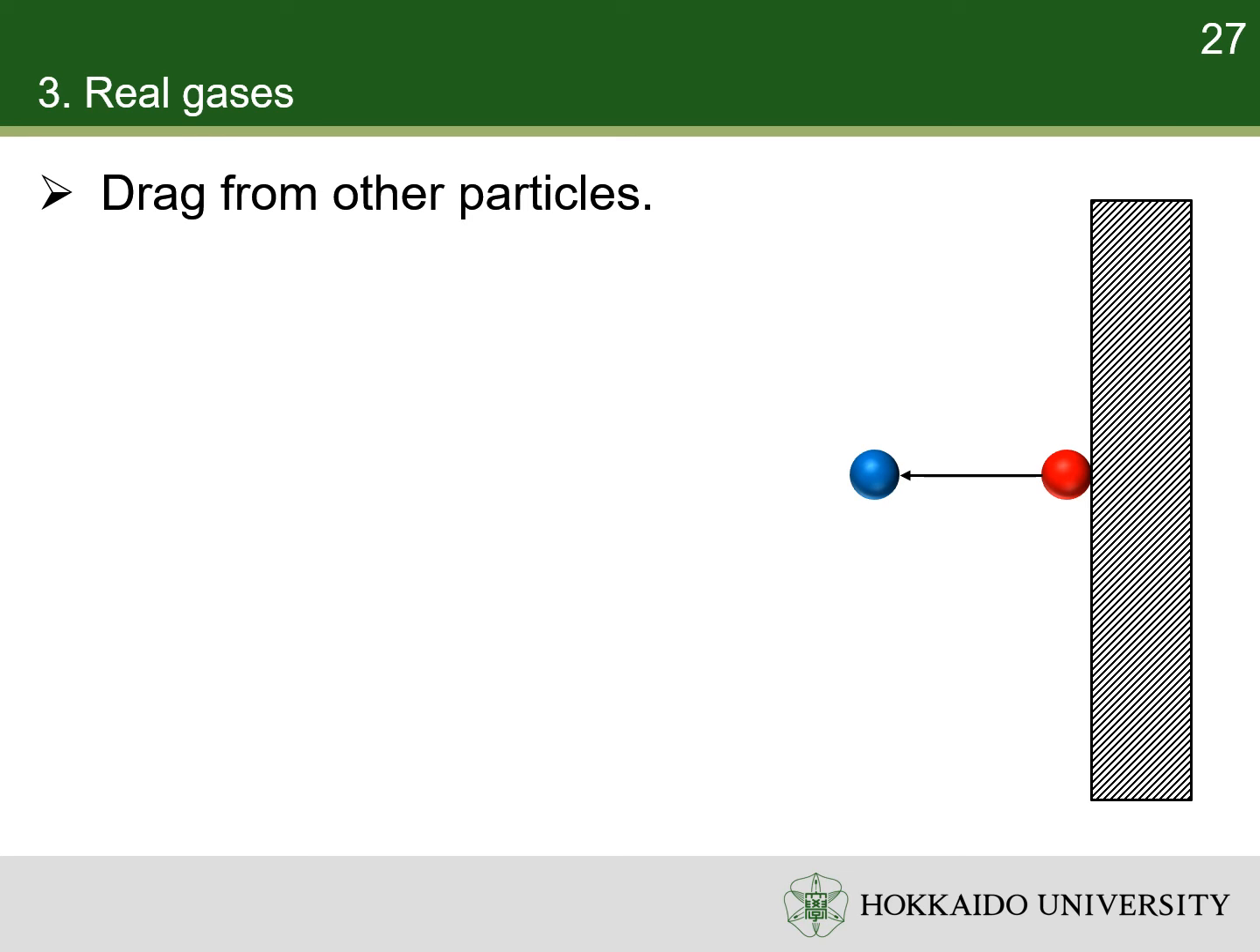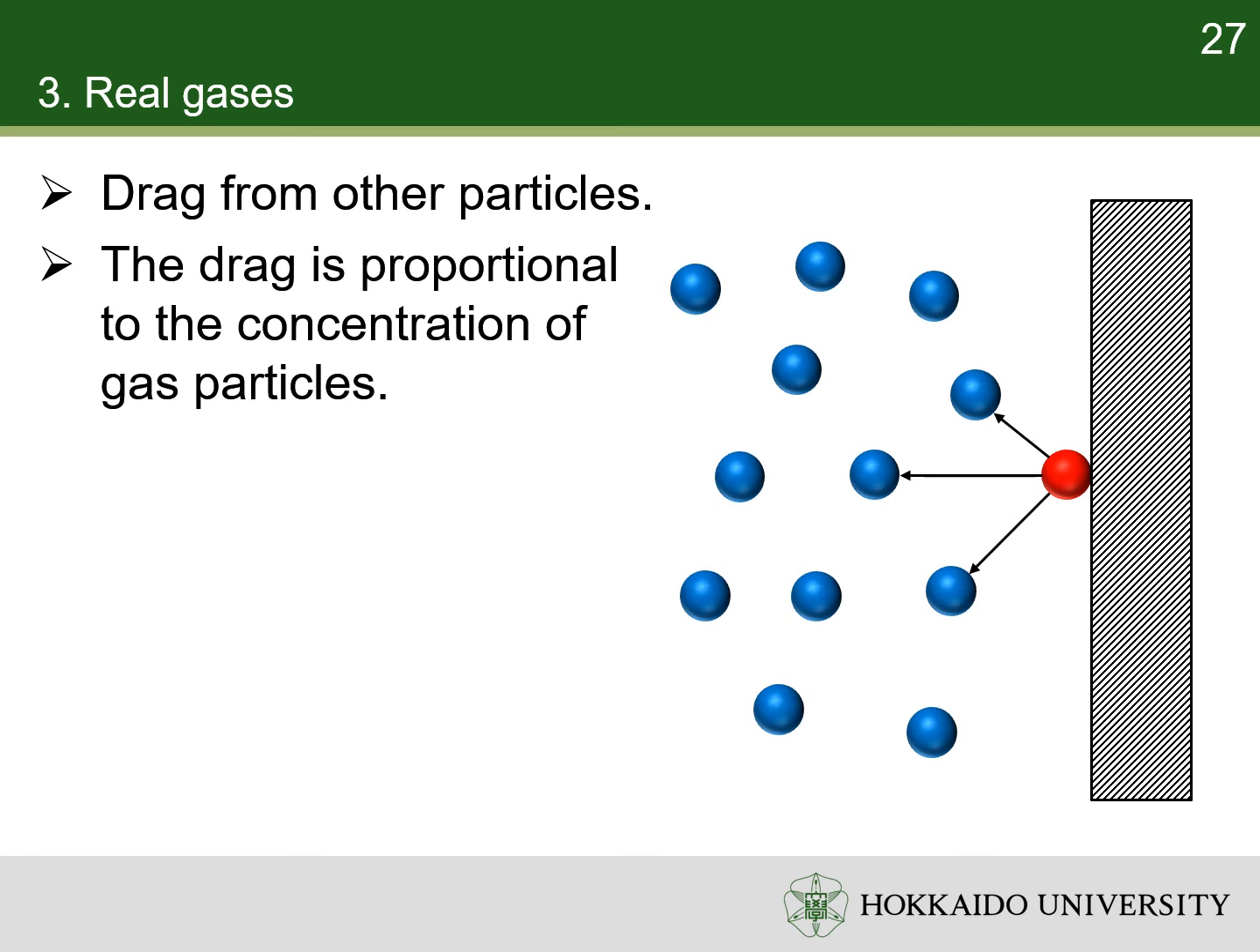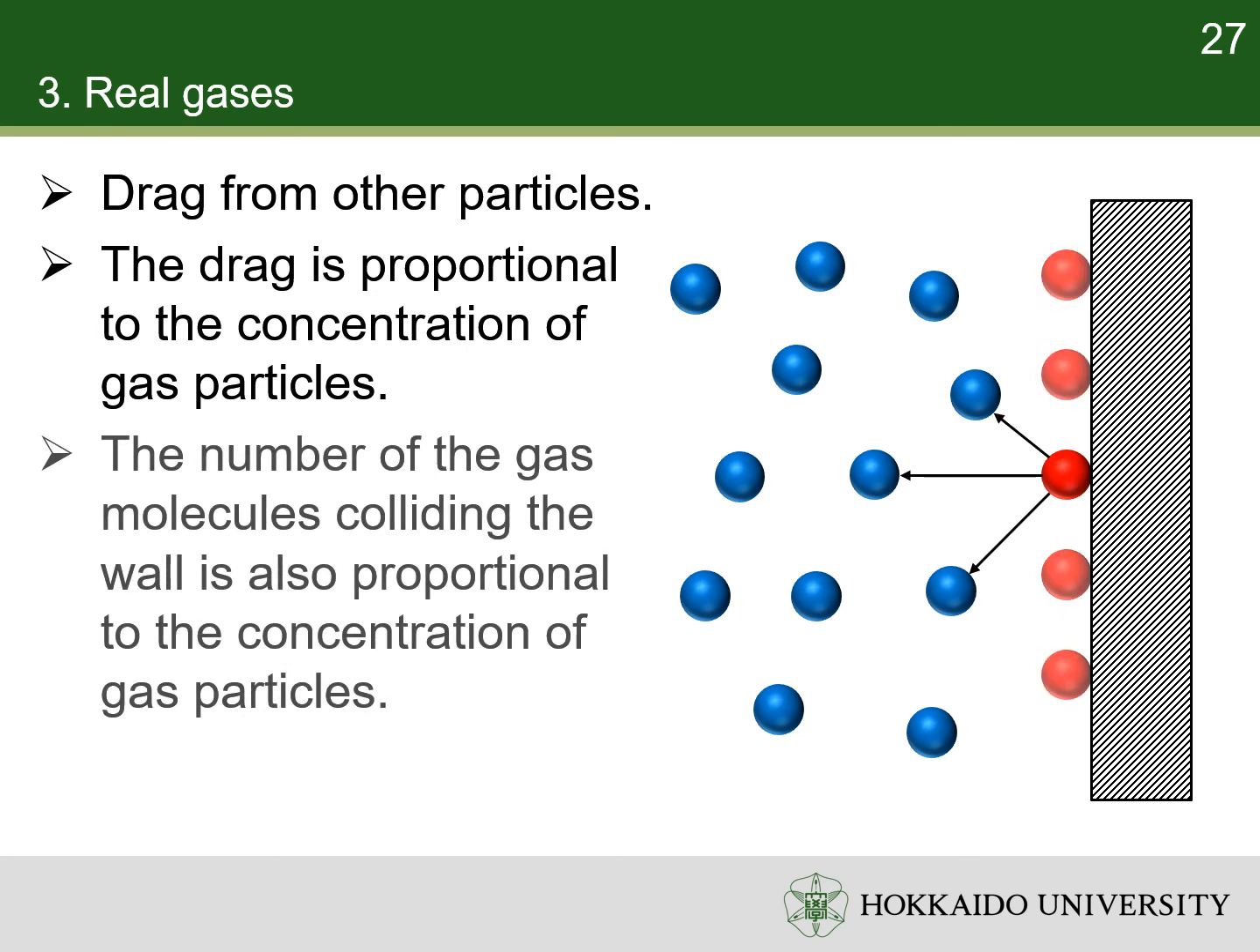Before the particles collide the wall, they experience drag from the particles behind them. They are slowed down, so the pressure to the wall is reduced. The drag to one particle is proportional to the particle density. The number of particles colliding the wall is also proportional to the particle density. So, the decrease of pressure is proportional to the square of the particle density. Here, A is the strength of attraction between particles, which depends on the type of them.